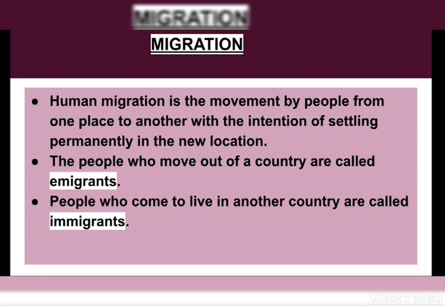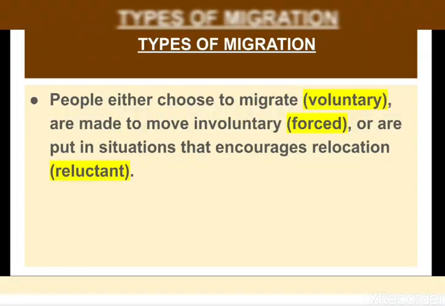There are two types of migration or migrants. One is emigrants, another one is immigrants. I think you already learned about it. Let me tell you all again. The people who move out of a country are called emigrants, while people who come to live in another country are called immigrants. Okay. Next, we will learn about the types of migration.